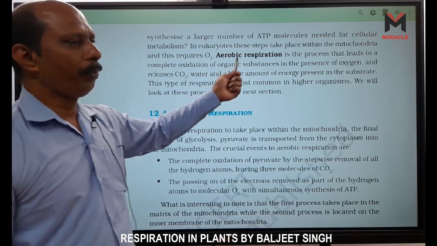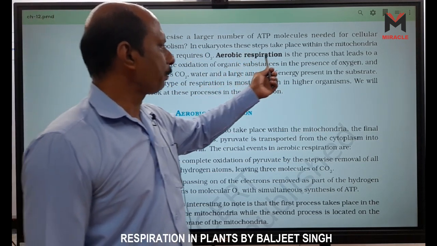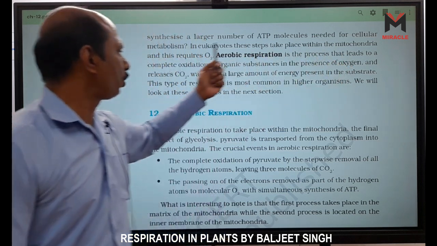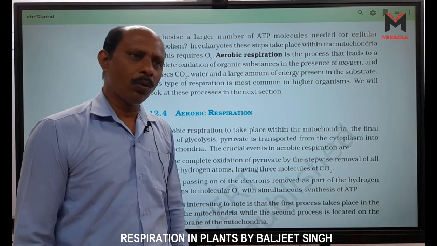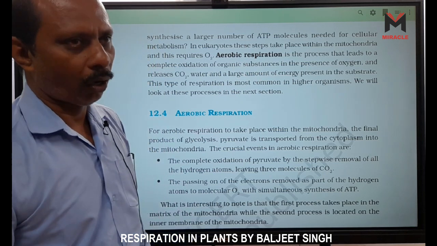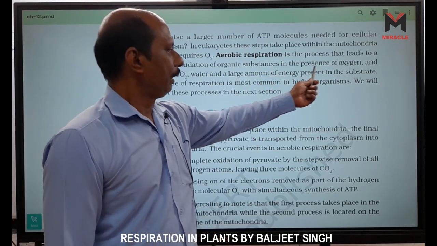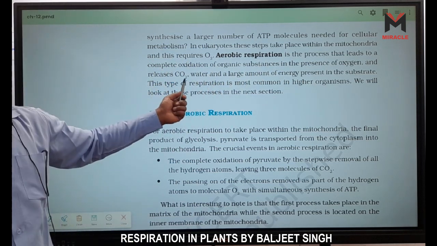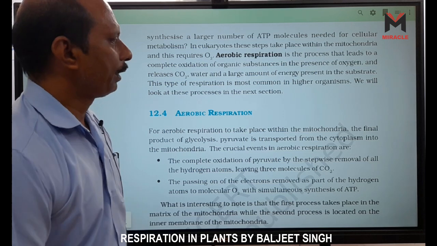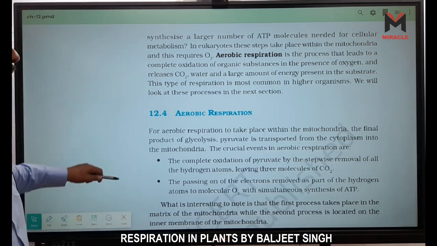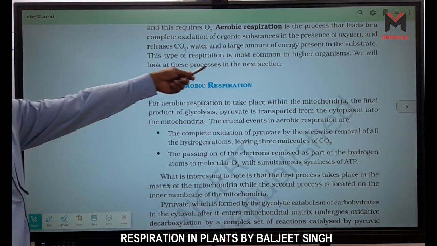So it is called aerobic respiration, and aerobic respiration is the process that leads to a complete oxidation of organic substances, either glucose or protein or fat or other organic acids, in the presence of oxygen and release CO2, water and a large amount of energy present in the substrate. Okay, this is very common in higher organisms.